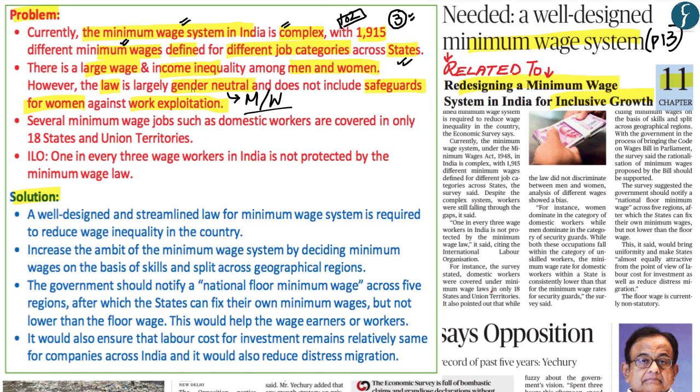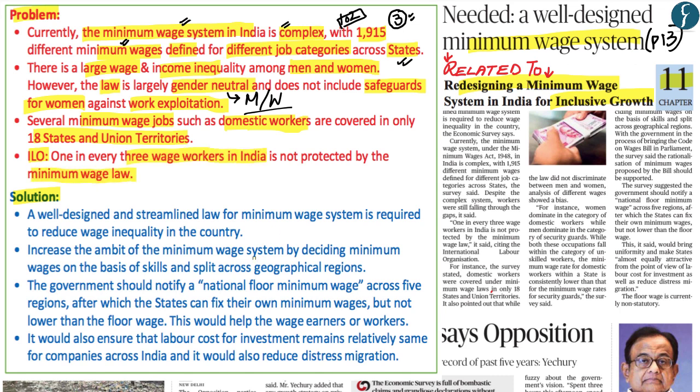Apart from this, another problem which has been highlighted is that several minimum wage jobs, such as those of domestic workers, are not covered throughout India, whereby only 18 states and union territories within India define domestic workers as part of a minimum wage job. And lastly, what has also been highlighted by the International Labour Organization is that only 1 in 3 wage workers within India are protected by the minimum wage laws.